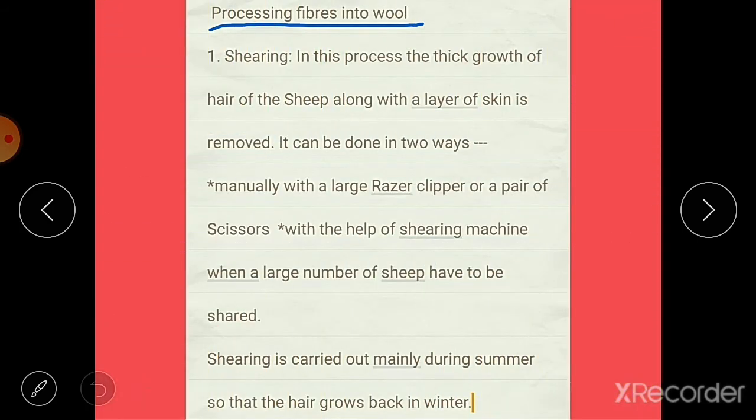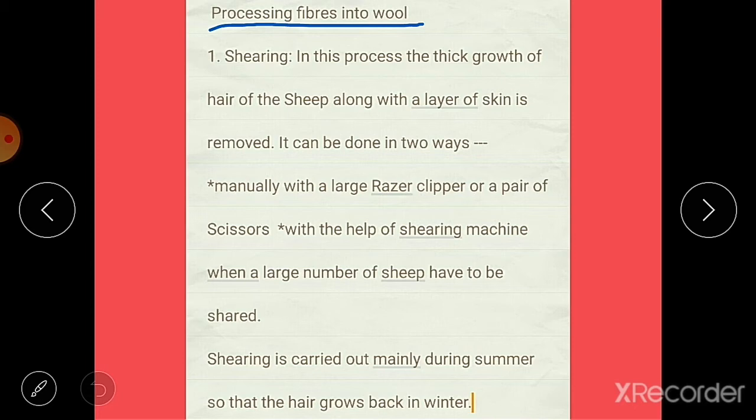Sheep are herbivores. We know that they are herbivores, and they graze mainly on the grass and weeds. They are also fed on a mixture of pulses, jowar, corn, oil cakes, and leaves. In winter they are kept indoors, and they are given dry fodder and leaves. They need fresh water and fresh air to survive, and during the hot weather fans are provided in barns to keep them comfortable.